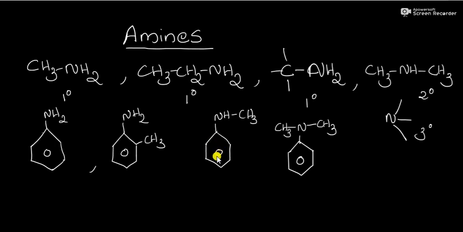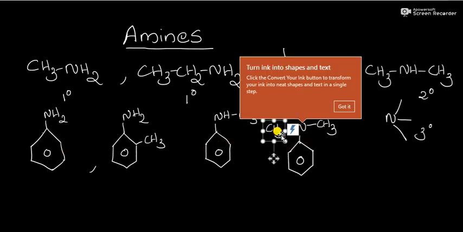And this is our secondary aromatic amine called N-methyl aniline, having the functional group NH. And this is our tertiary amine, having the name N,N-dimethyl aniline.